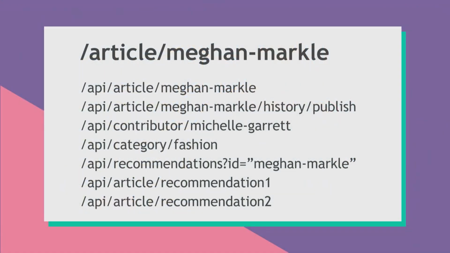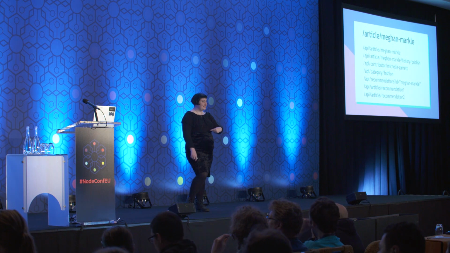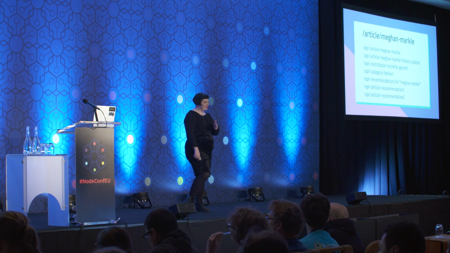These are all the different requests that we would have to make in order to render an article about Meghan Markle. First of all, we look up the Meghan Markle article. We look up the publish history, because we need some specific dates for the analytics. We look up the contributor to find out more about her. We look up the fashion category, because we need the slug to render the little button to go to the category. We also display recommendations at the bottom of an article, so we need to look up recommendations for Meghan Markle. But that only gives us back a list of IDs, so then we have to look up every single one of those articles individually. And then we had to smush all of it together and try and render this Meghan Markle article.